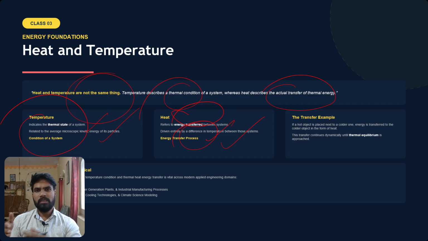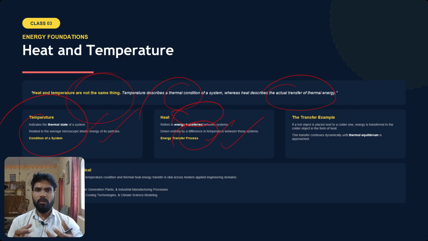So what is happening here? It is trying to get transmitted. Simple example: a gas stove is there. You have lit the stove, you have put a bowl and put water. So when you are boiling the water, what is happening?